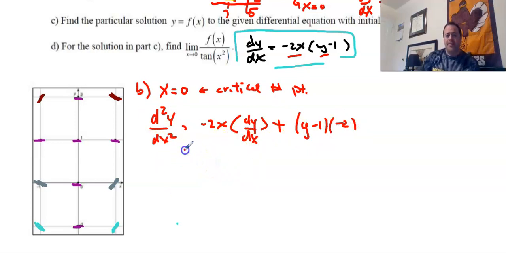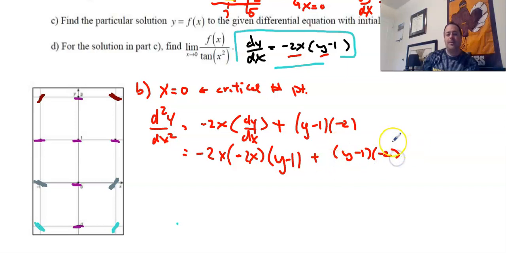The first thing that I want to do here is go ahead and write out what dy dx is. Well, guys, dy dx is written right here. It's going to be negative 2x, because remember, this is just the first derivative. It's given to us. So it's going to be negative 2x times y minus 1. And then I'm going to go ahead and just rewrite y minus 1 times negative 2.